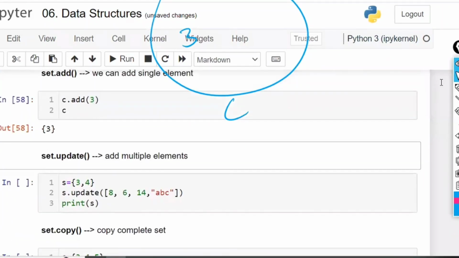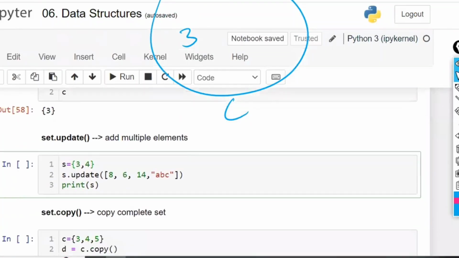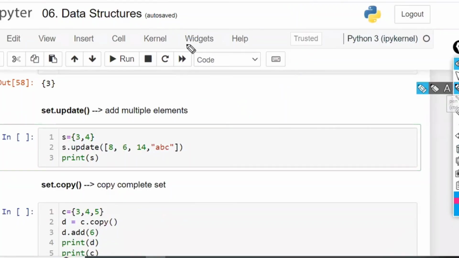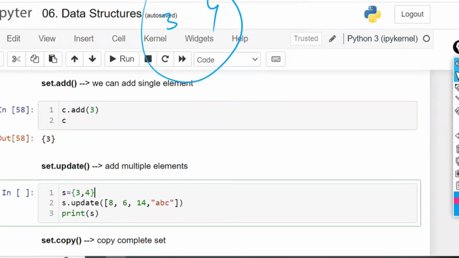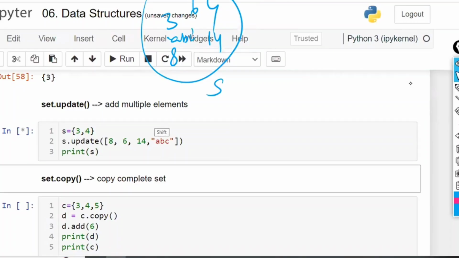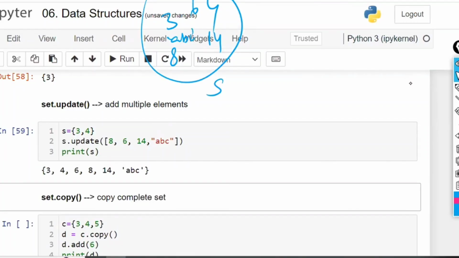Next, if you want to add multiple elements at a time, S is equal to 3 comma 4. Already 3 comma 4 are there. Now you want to add multiple elements at a time. If you want to add a single element, use add. If you want to add multiple elements, use update. And you are going to update 8, 6, 14, ABC. Now if you ask print S, what is there within S? All these elements are there, but in what order it gives, any order it can give. But all these elements will be there: 3, 4, 6, 8, 14, ABC.